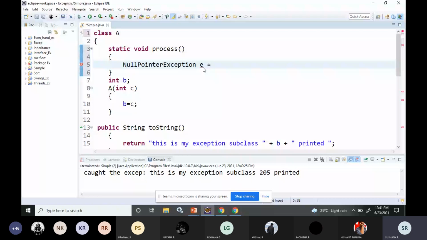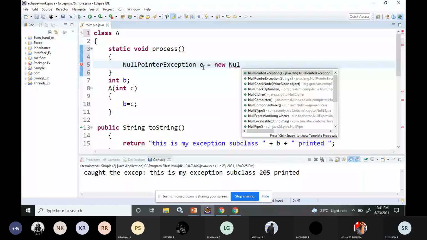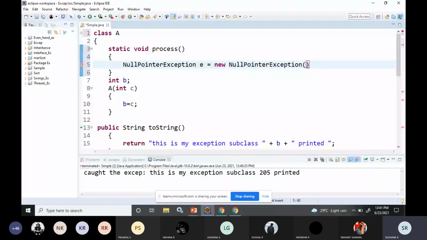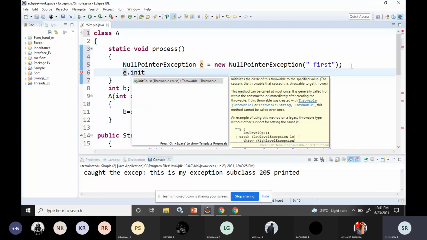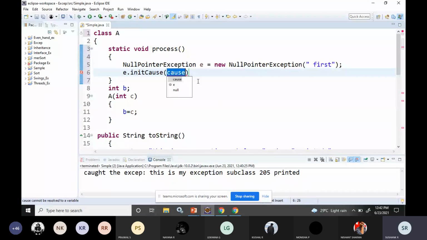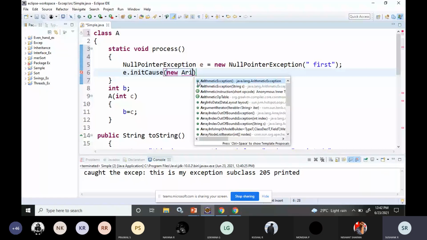For this I'll give some message, as the first. Then for this exception I will add a cause, e dot initCause. See, if I type init, it is only giving me the suggestion initCause. So what is the cause? The cause is the new arithmetic exception.